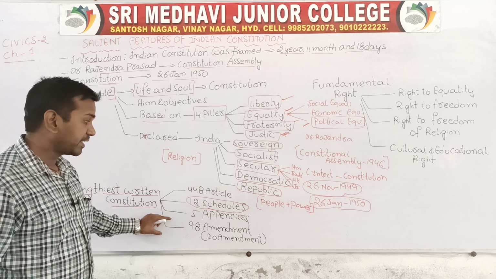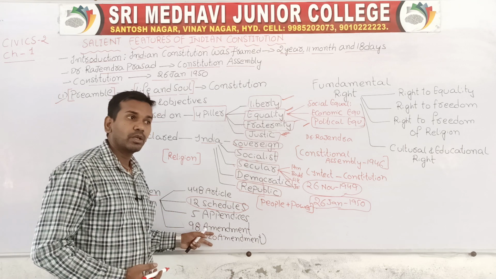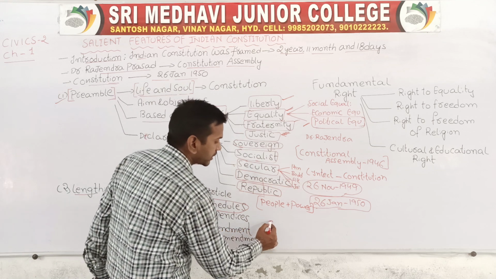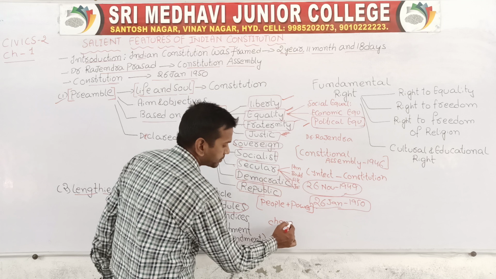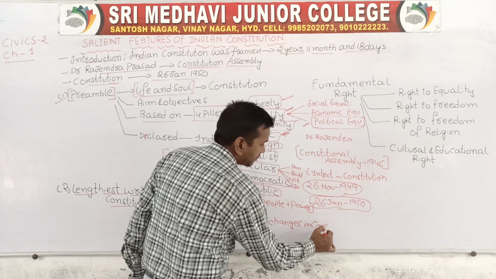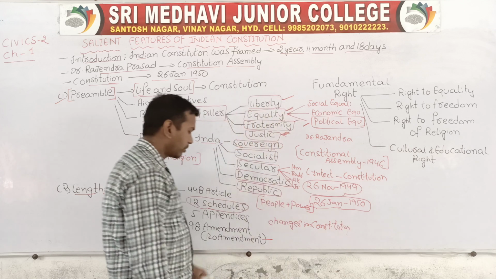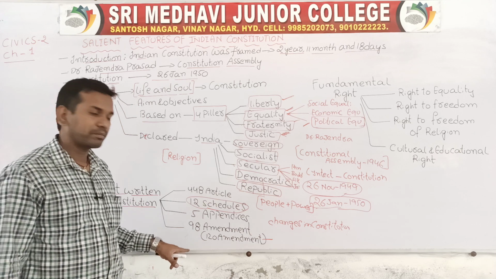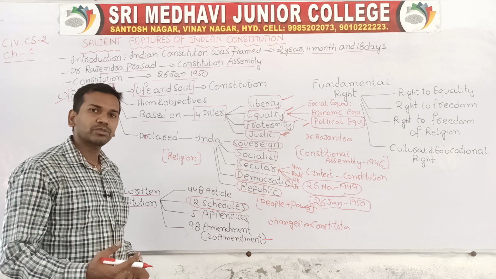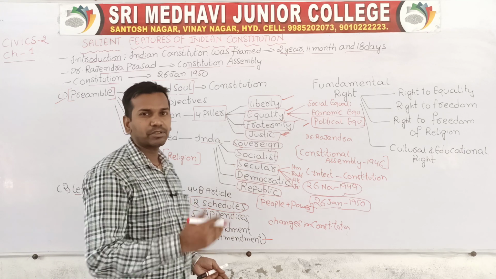Apart from this we have 5 appendices and 98 amendments. This is very important to know. Amendments are nothing but changes. Whenever you make any change in the constitution, that is called an amendment. For example, in India, out of 120 proposed amendments, 98 changes have taken place. So overall it is very close to 100. We have changed our constitution nearly 100 times.